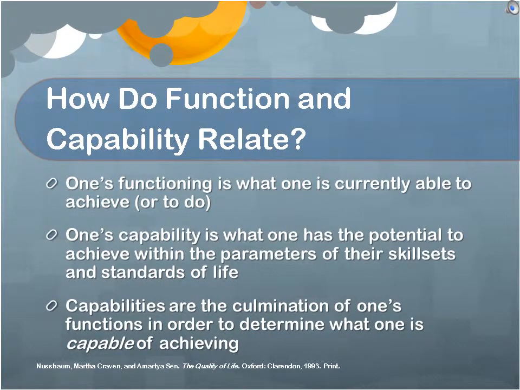How do function and capability relate? One's functioning is what one is currently able to achieve or to do, while one's capability is what one has the potential to achieve within the parameters of their skill sets and standards of life. Capabilities are the culmination of one's functions in order to determine what one is capable of achieving. An example of this is Jordan, whose dad is a baseball coach. Because of the connections he provides her, she has the capability of earning a living in athletics. However, she is overwhelmingly unathletic. Her functioning is that of a small child without motor skills.